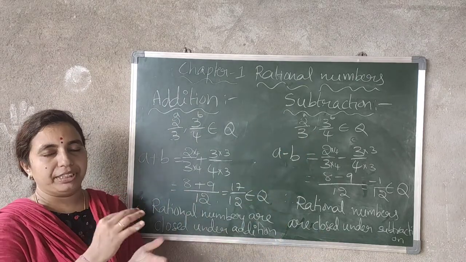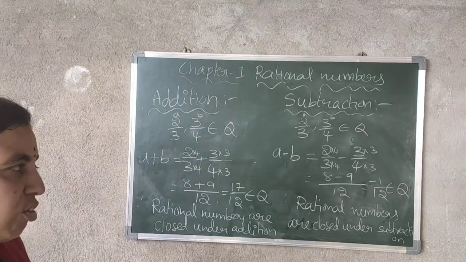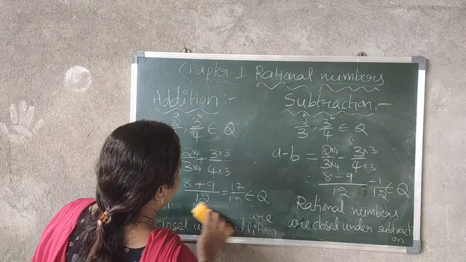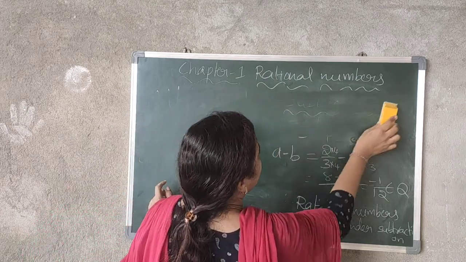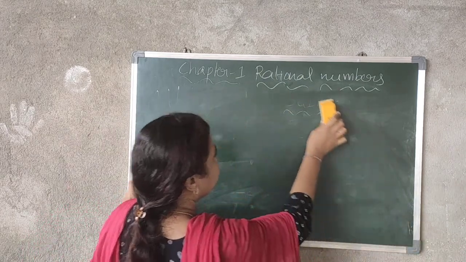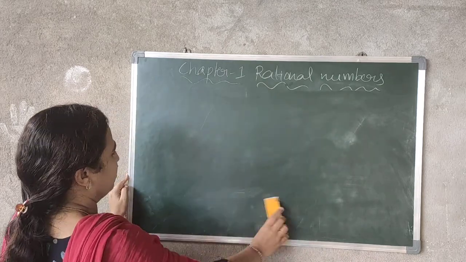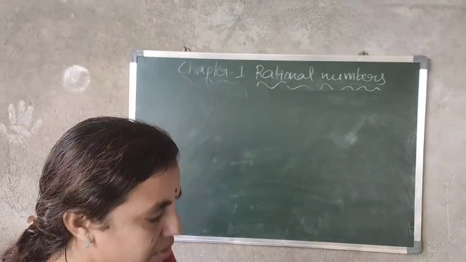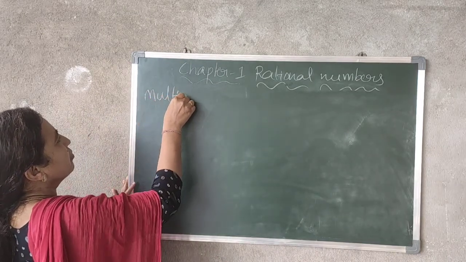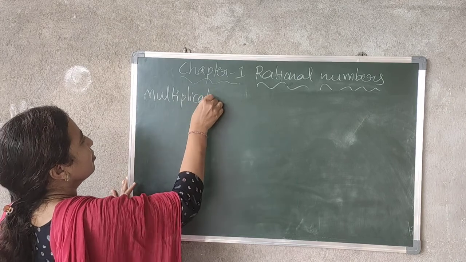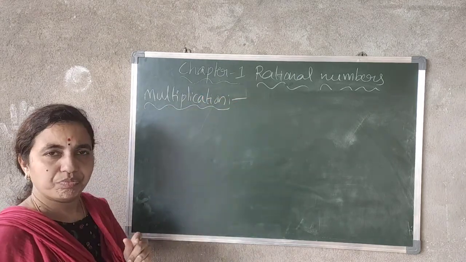Now we have two more operations, multiplication and division. So we'll check in that also whether they are closed under multiplication or not, whether they are closed under division or not. Multiplication.